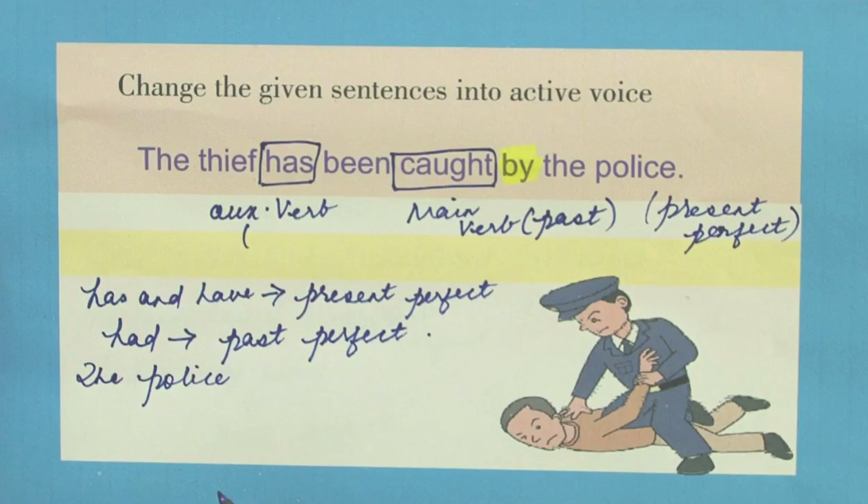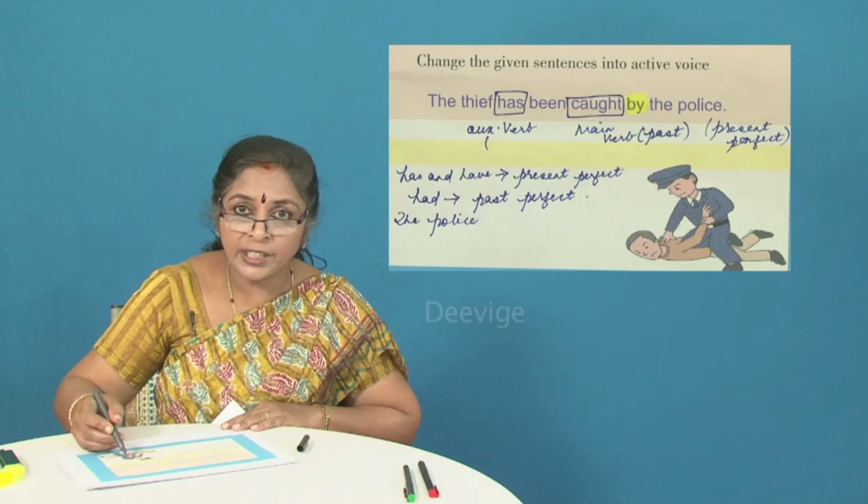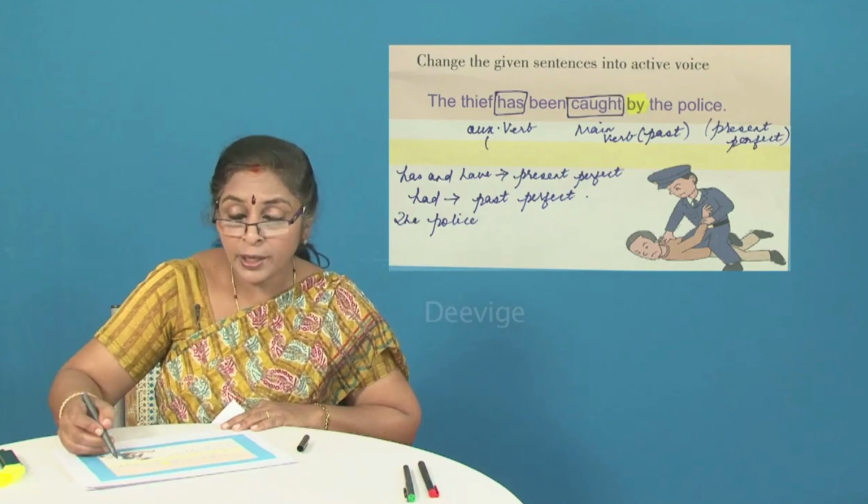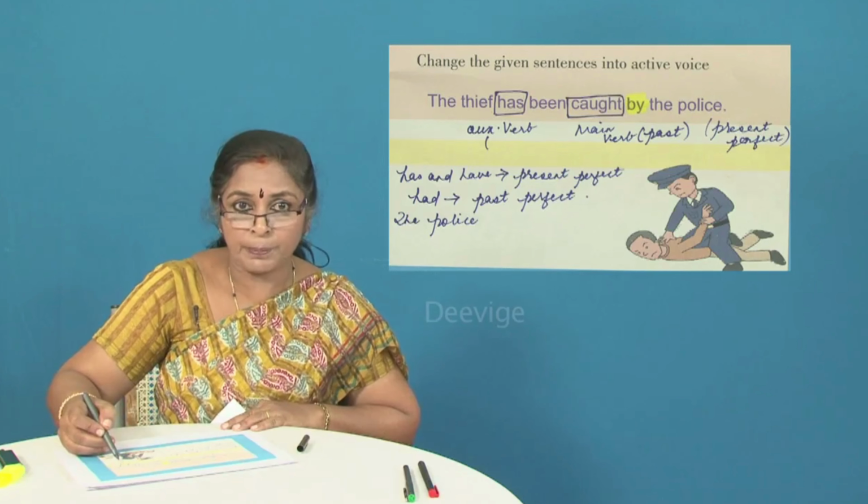What is the main verb? Caught. What is the tense of the main verb? Past tense. Are we going to look into the tense of the main verb? No. Why? Because we have the auxiliary verb. Which is the auxiliary verb here? Has. What is the tense of the auxiliary verb? It is in the present perfect. That means the entire sentence is in the present perfect. So when we change it into active voice, we need to retain it in the present perfect.